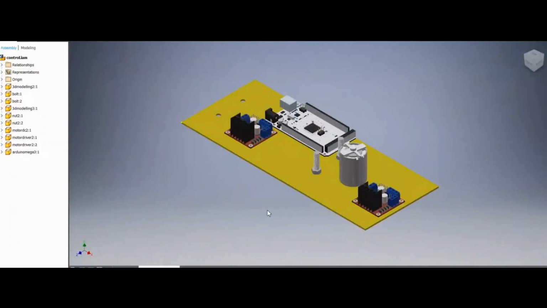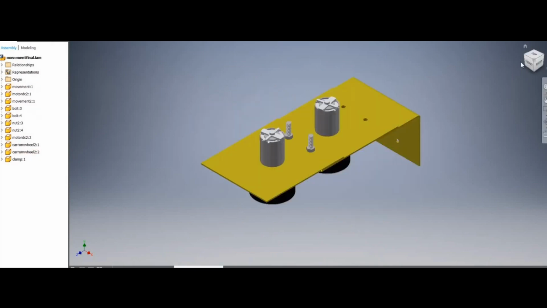Okay. So this is the 3D model of our entire subsystem. This is the first subsystem, which is the control and interface unit, where we are keeping the Arduino, the relay module, and the DC motor on a 10x7 centimeter board. To this, as we can see, there are 2 holes. To this, we connect the movement unit, which contains 2 wheels connected to 2 DC motors and a similar 10x7 centimeter board and an L clamp.